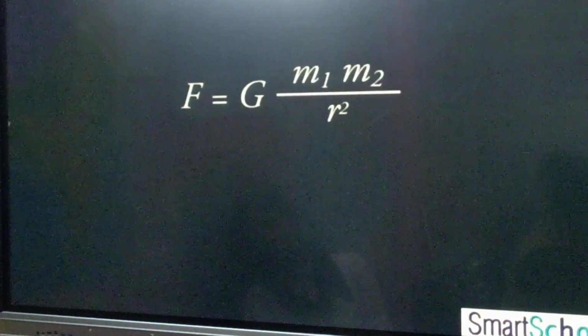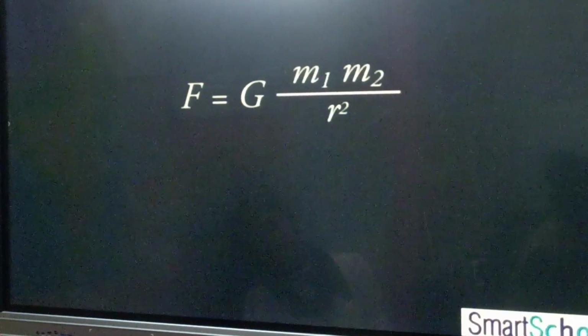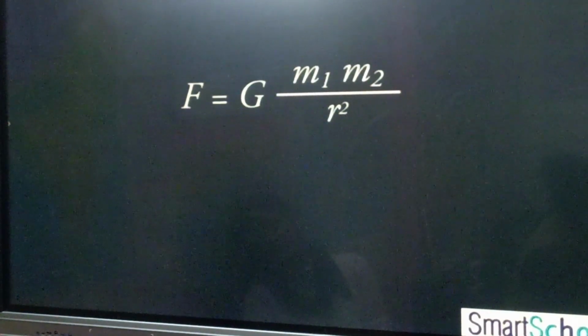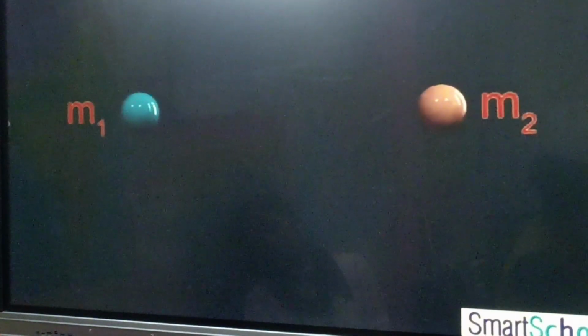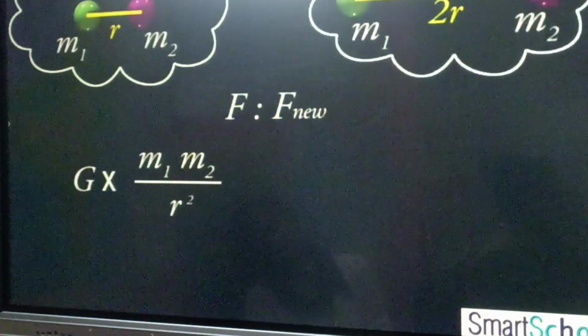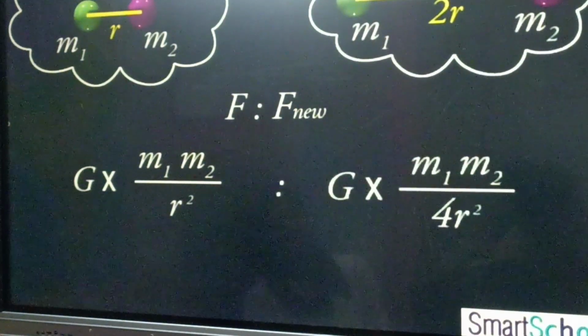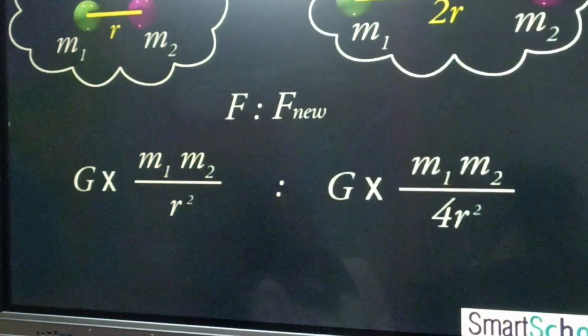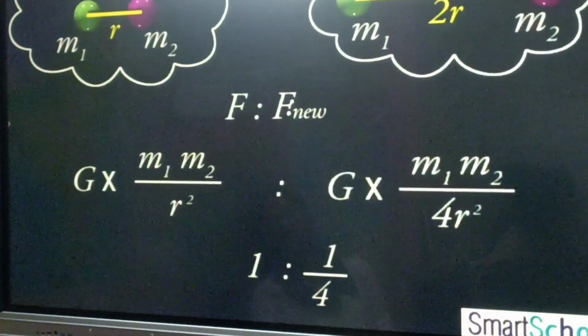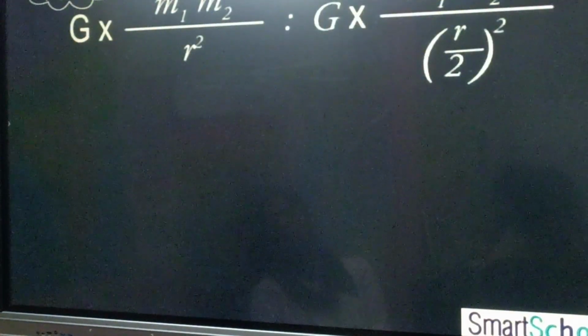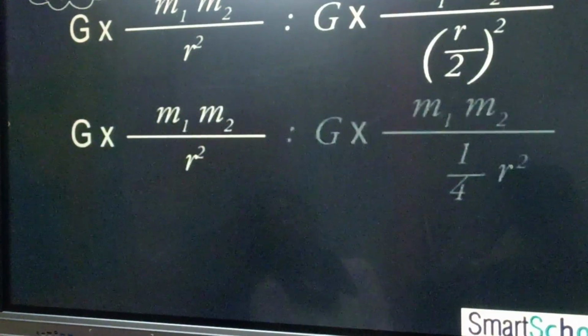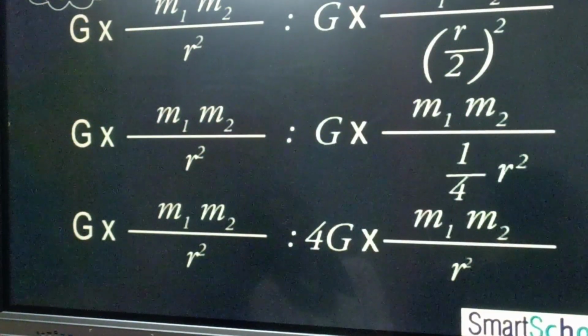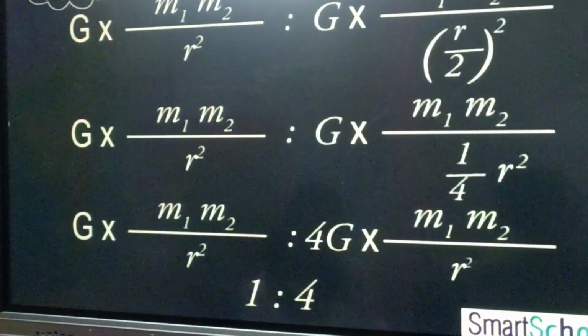The formula reveals that when M1 and M2 are large, F is large, that is, the gravitational force of attraction between heavier bodies is larger than that between the lighter bodies. If we double the distance between two bodies, the gravitational force of attraction between them becomes 1/4. If the distance between the two bodies is halved, the gravitational force of attraction between them becomes 4 times.